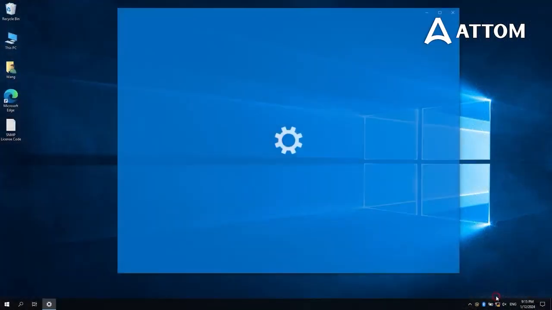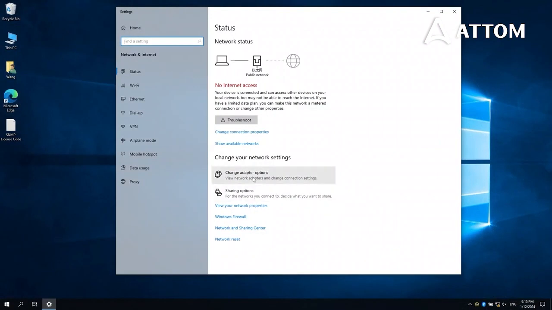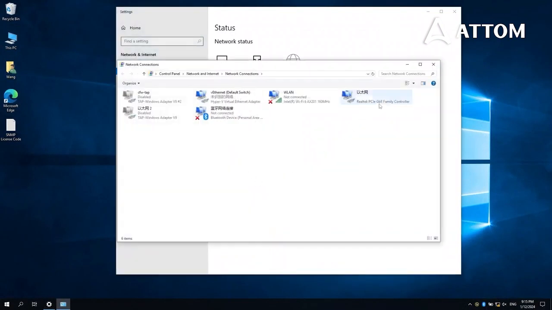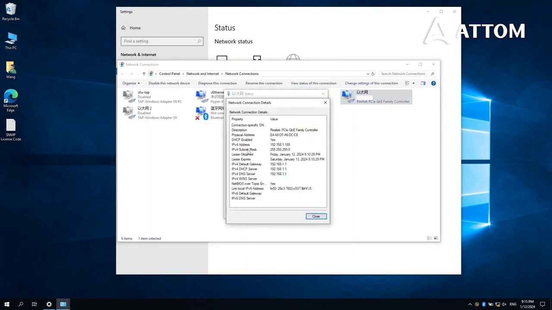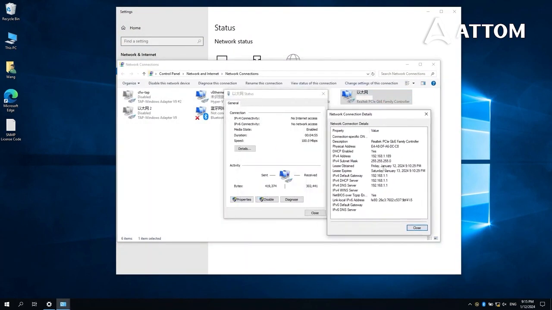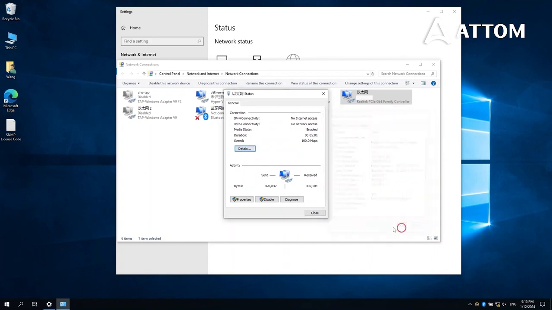Open Network and Internet settings in computer. Get into Change Adapter options. Check network status that connected to cooling unit controller. Make sure that the IP address setting of the computer is also in the 192.168.1 local area network. If not, please set it.